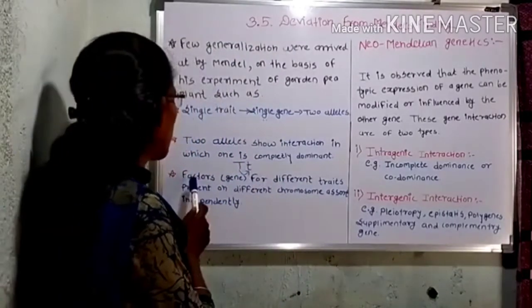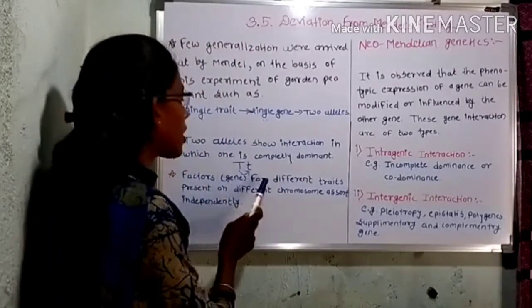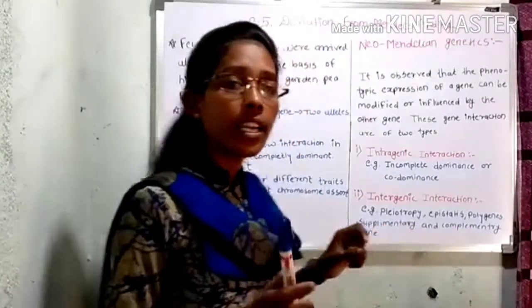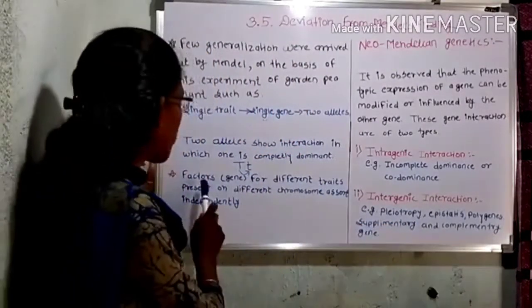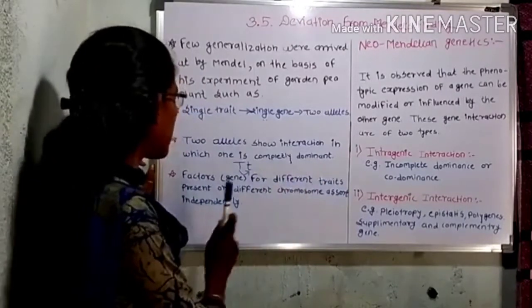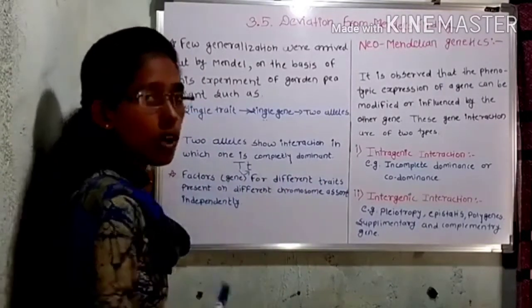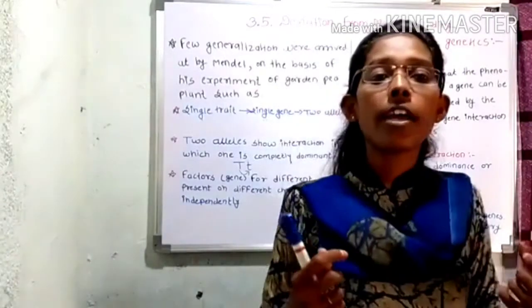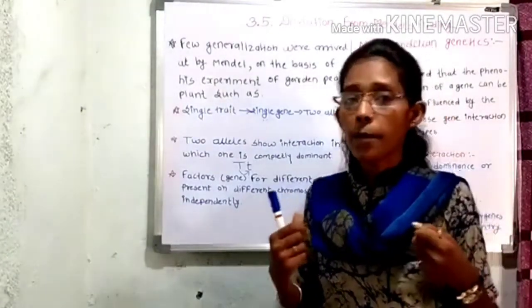Then next, factor or gene for different traits. So you know that is the law of independent assortment. In the law of independent assortment, factors or genes for different traits present on different chromosomes assort independently at the time of formation of the F2 or F1 hybrid.